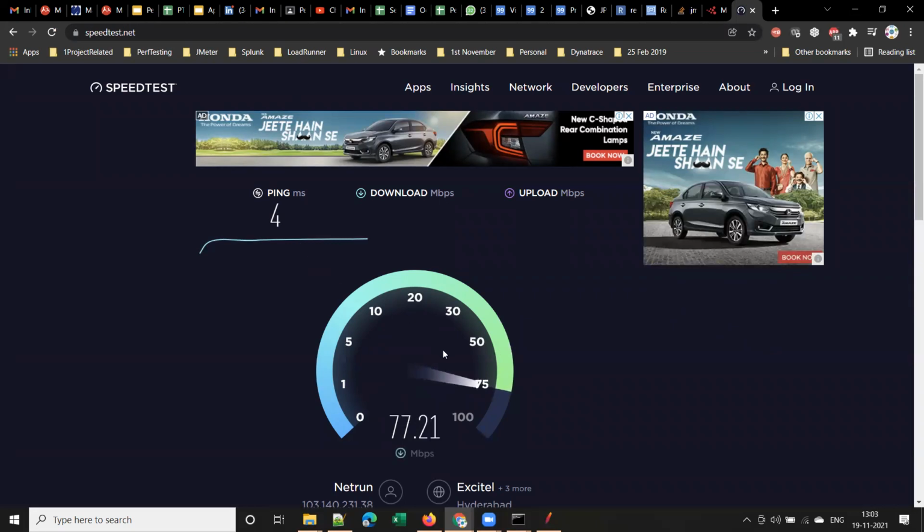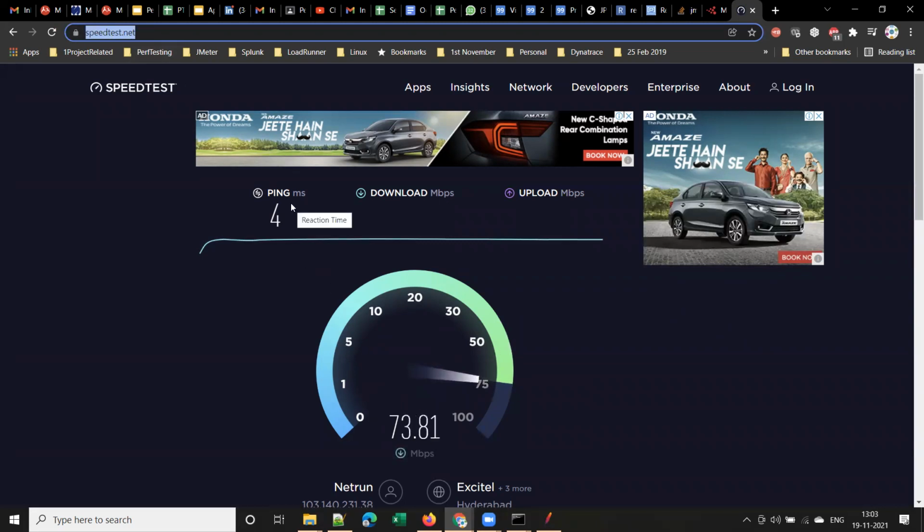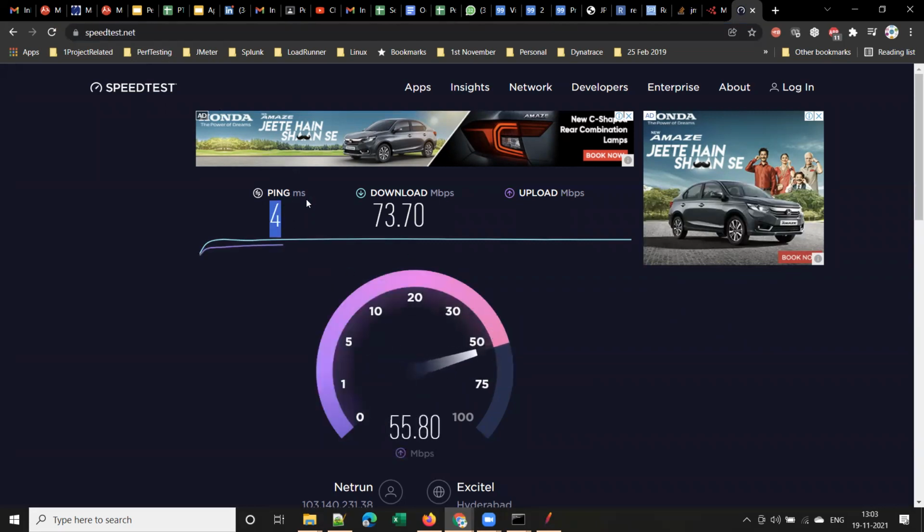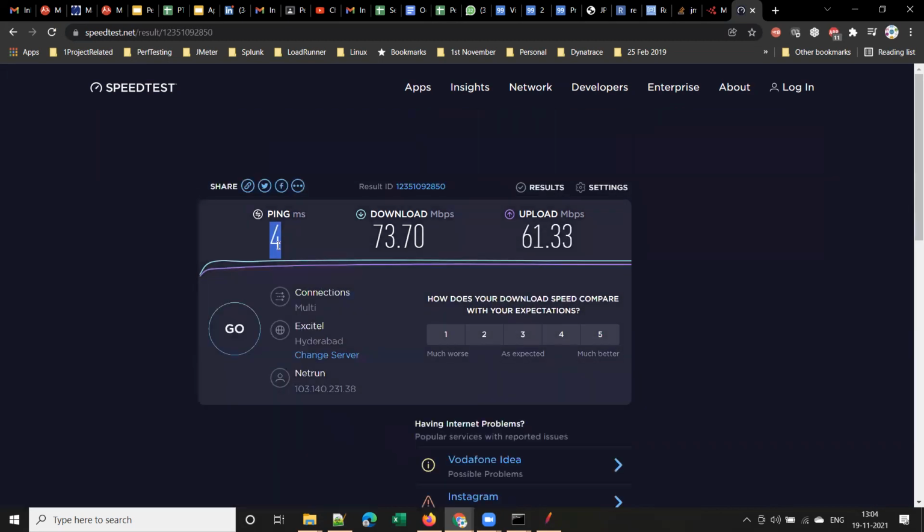I'll tell you how to check the quality of your internet connection. You can use speedtest.net. This is one of the best websites for testing that. Once you click on go, this is important, guys, the ping time. Ping time is nothing but your reaction time. Ideally, this should be in single digit, as small as possible.